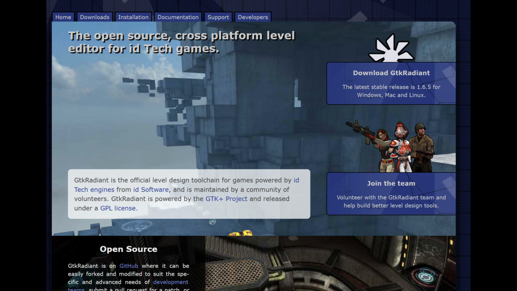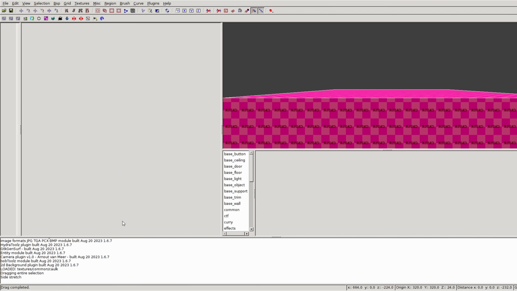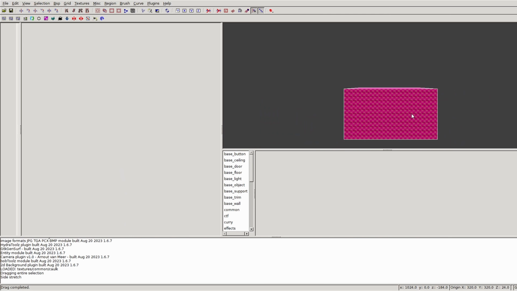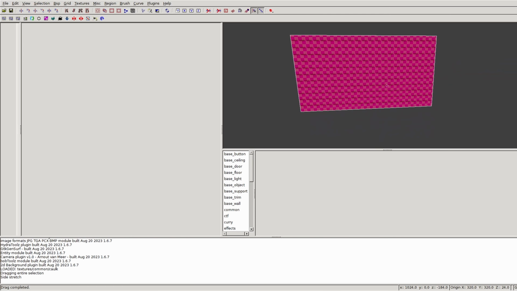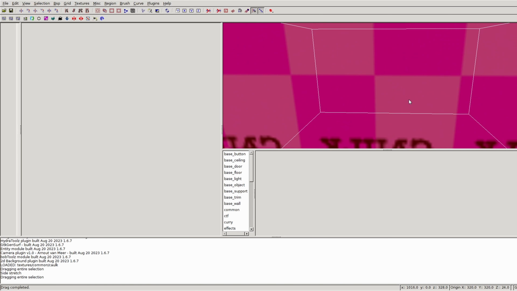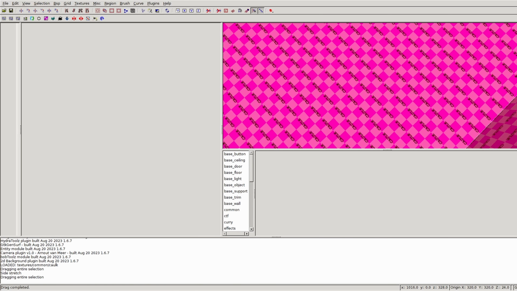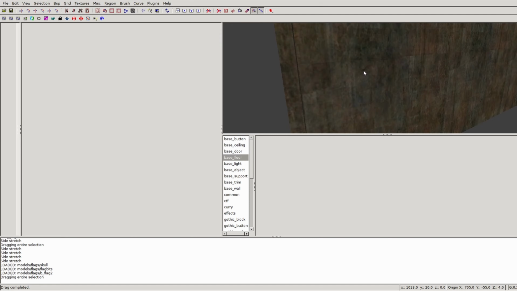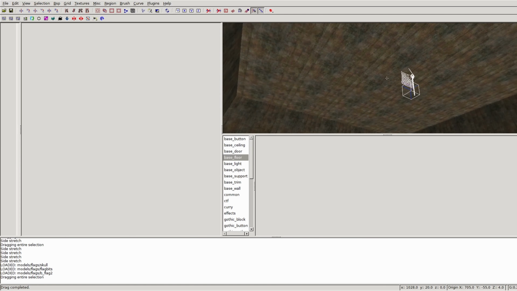The flag positions, however, aren't in the code, they are in the map. Fortunately, it's easy to create Quake 3 maps with GTK Radiant. As I mentioned in my Jedi Knight Academy video, it uses the same engine, so you can create maps with this tool for Jedi Knight Academy as well. The maps are saved as BSP files, and fortunately a Python tool exists that can extract class names out of these files.